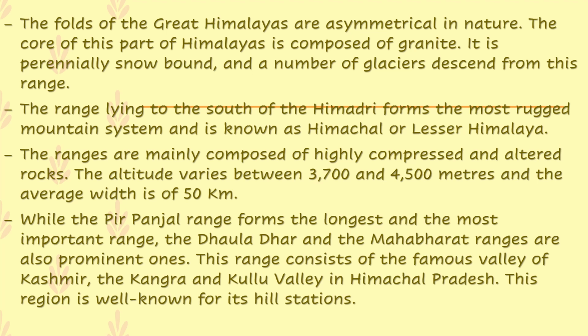that is the south of the Greater Himalayas. Yes, and that particular portion is known as Himachal or Lesser Himalayas. So over there we are talking about these mountains' altitude. The Lesser Himalayas mountain altitude varies between 3,700 and 4,500 meters, and the average width is about 50 kilometers. While the Pir Panjal range forms the longest and the most important range. This comes under Kashmir, children. This range comes under Kashmir.